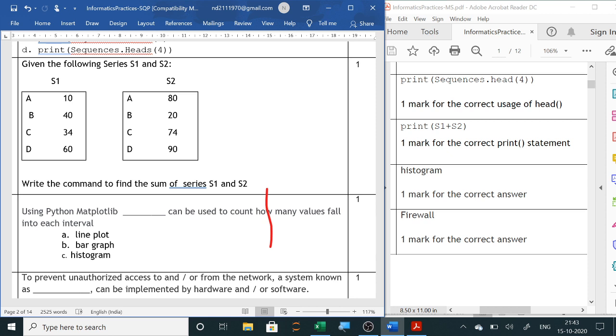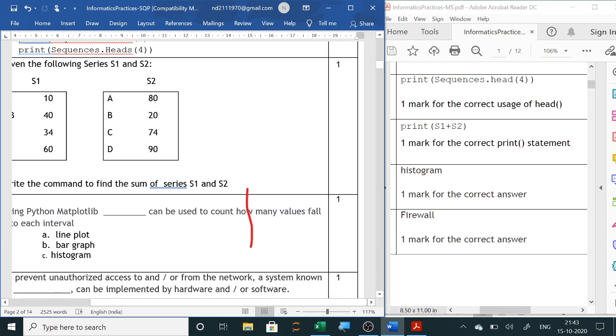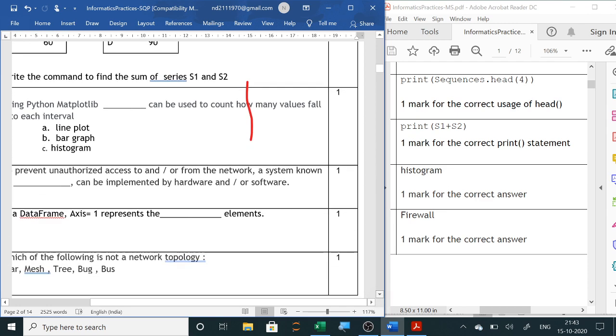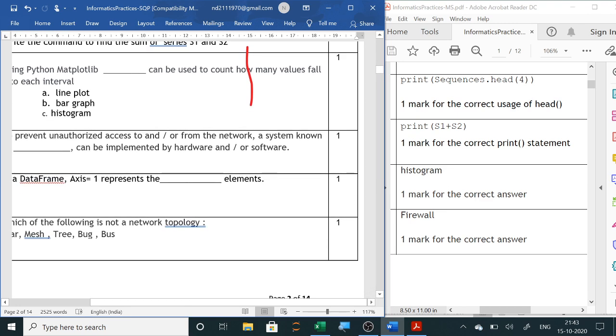Suppose the marks are between 90 to 100, or total how many students got in a range like 90 to 100, then 80 to 90, 70 to 80, and so on. We are using a histogram, so here the answer will be histogram. In a histogram, it will count how many values fall in each interval.